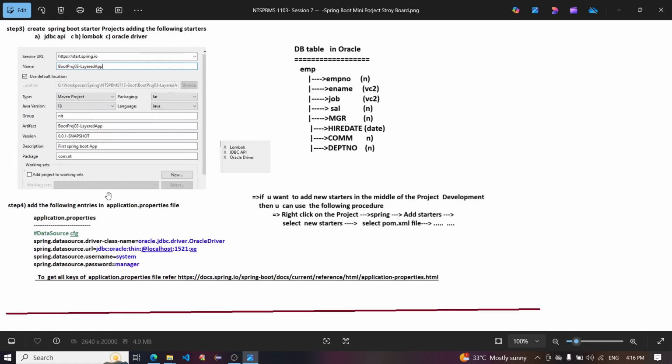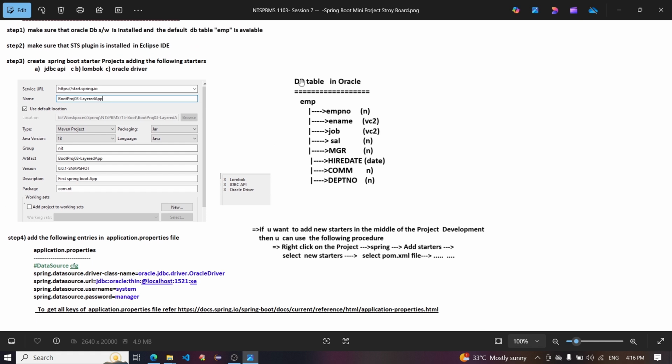Next, add Lombok, JDBC API, and Oracle driver. The database table in Oracle: EMP, with empno, ename, job, sal, mgr, hiredate, commission, and department number.